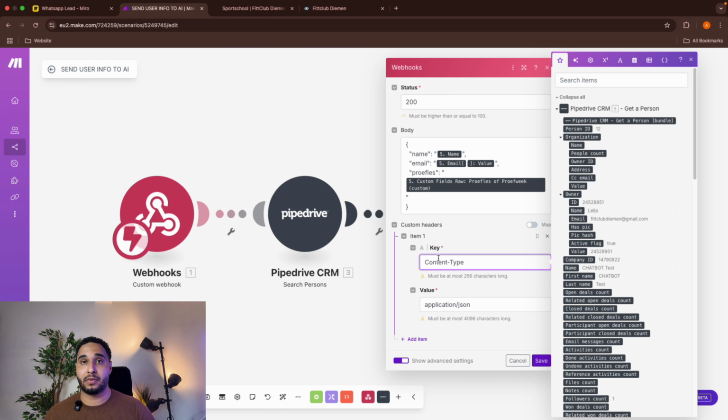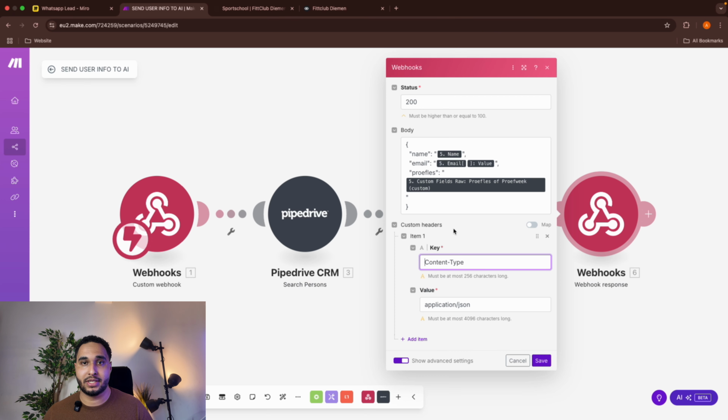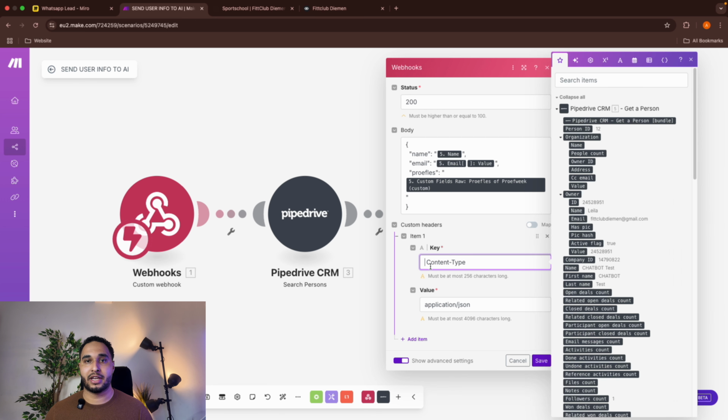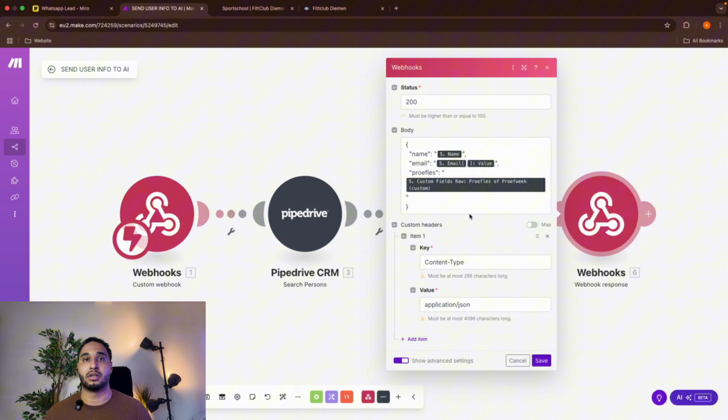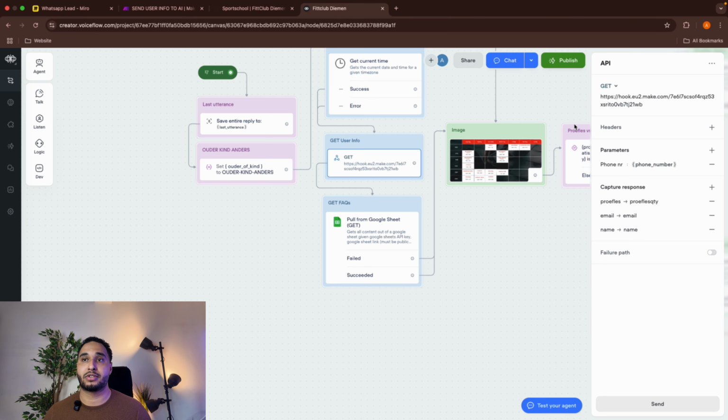One time there was no webhook response. I couldn't get the information back inside the chatbot system. Why was that? There was a space here. So it's super case sensitive. Make sure everything is typed without typos or whatsoever. If there's any typo, it will not work. And yeah, in this way, we can send the information back to VoiceFlow, and now the information from the CRM is also saved inside the chatbot. So we know their name, email, and what kind of trial.